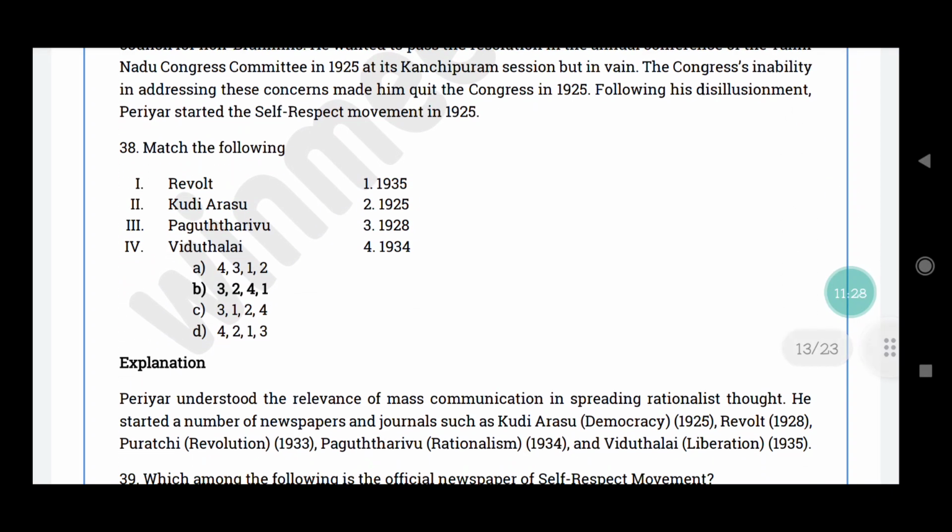Question number 38. Match the following: Revolt 1935, குடியரசு 1925, பகுத்தறிவு 1928, விடுதலை 1934. And the correct answer is option B, Revolt 1928, குடியரசு 1925, பகுத்தறிவு 1934 and விடுதலை 1935.